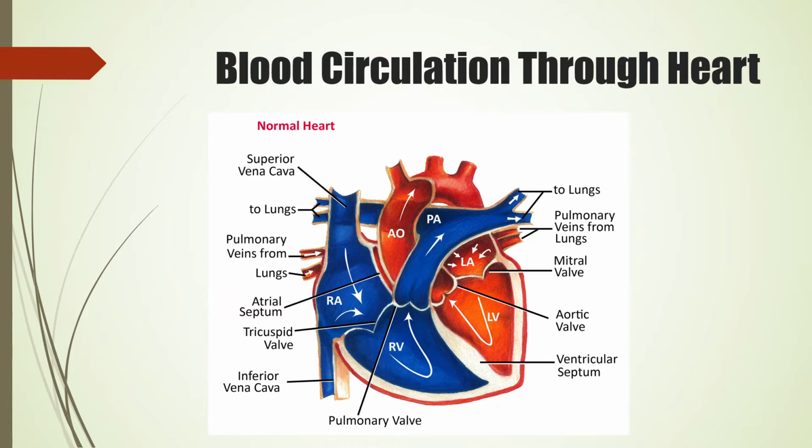Now, the process of pumping the blood towards various parts of the body and bringing it back towards the heart is called blood circulation. So as to maintain the continuity in circulation, heart alternately contracts and relaxes. So why does the heart contract and relax? To maintain the continuation of circulation. For the circulation to get complete, it keeps on contracting and relaxing.